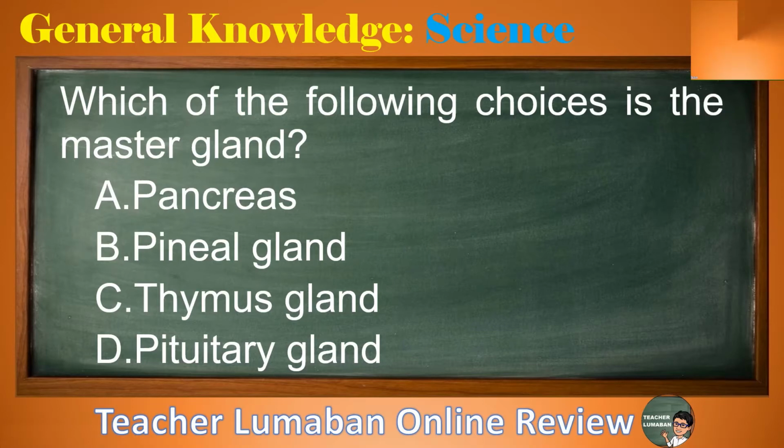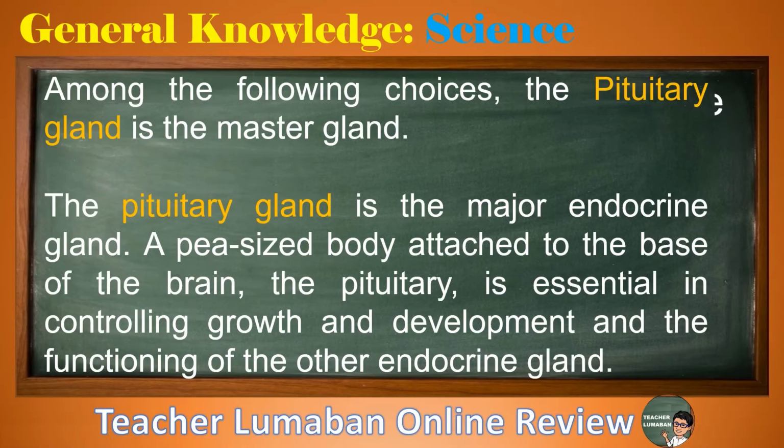The correct answer is letter D, pituitary gland. Among the following choices, the pituitary gland is the master gland. The pituitary gland is the major endocrine gland. A pea-sized body attached to the base of the brain, the pituitary is essential in controlling growth and development and the functioning of the other endocrine glands.